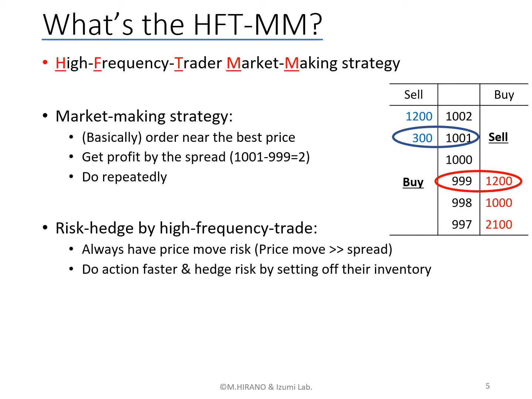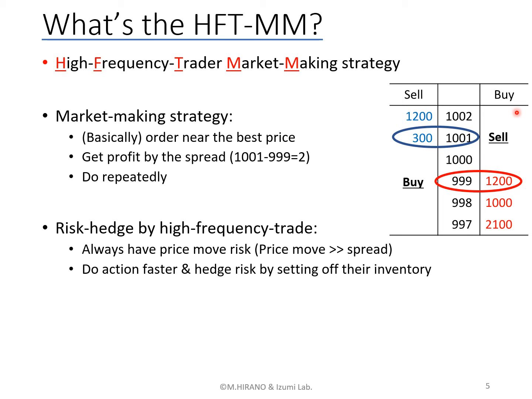Here is the explanation of HFTMM. At first, HFTMM is the abbreviation of High Frequency Traders Market Making Strategy. Basically, market making strategy is a strategy trying to get the profit between the best bid and best ask like this, and by repeating this strategy we get plenty of profit.